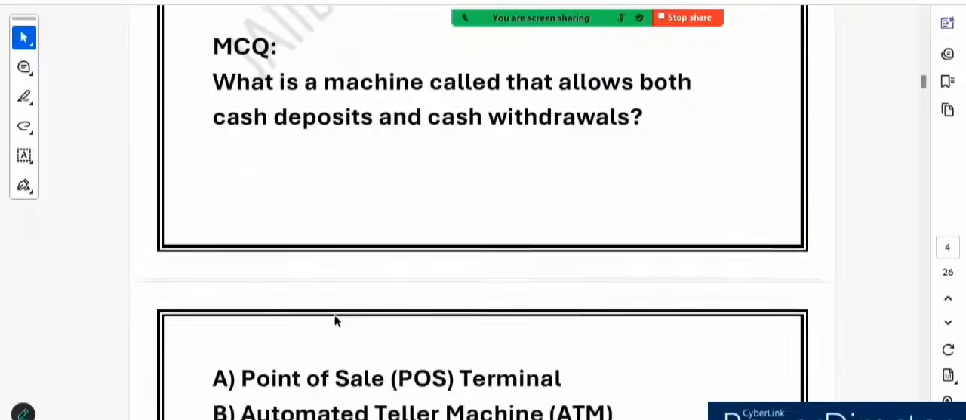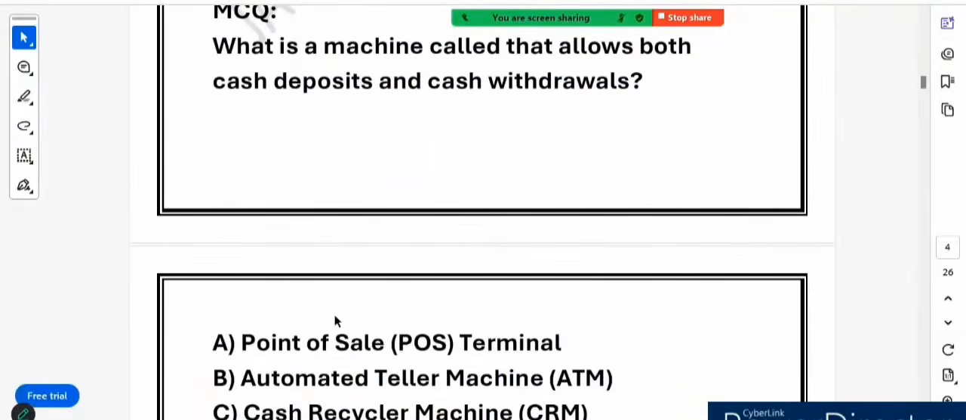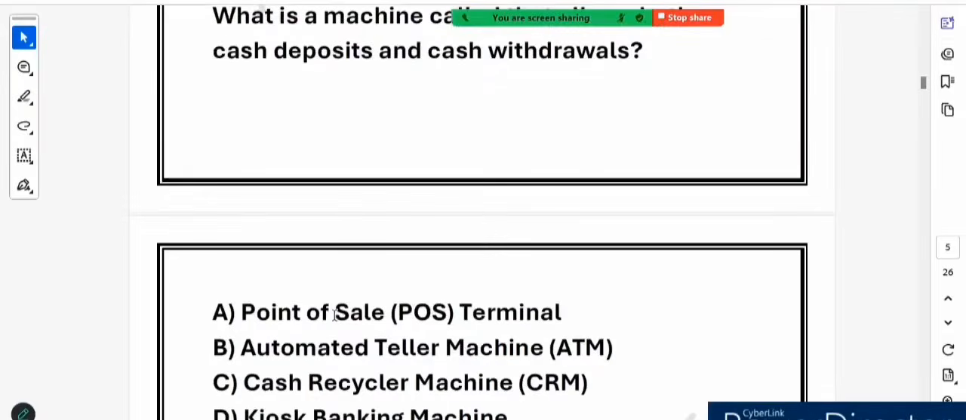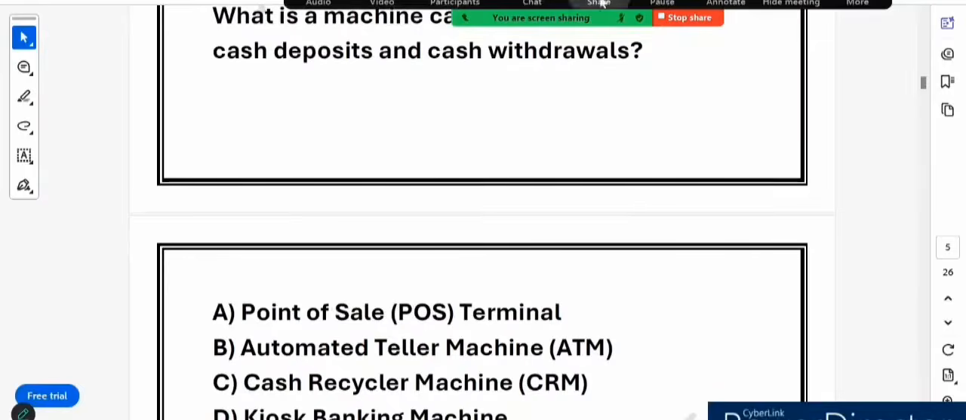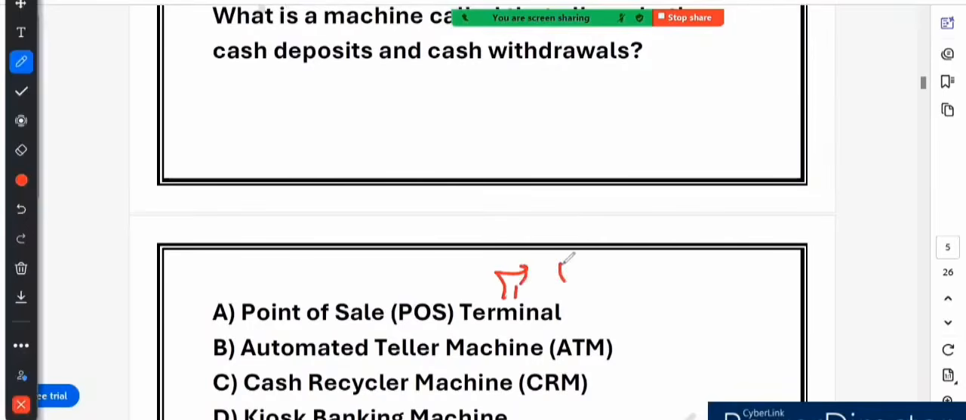Now the next question is: what is the machine called that allows both cash deposit and cash withdrawal? Very nice question it is. So here we have the 4 options. If you have ever used an ATM but wondered about a machine that can also take cash deposits, then this particular question is for you. Right, so the first option says point of sale terminal, POS. This POS terminal is used for card payment, not cash transactions.